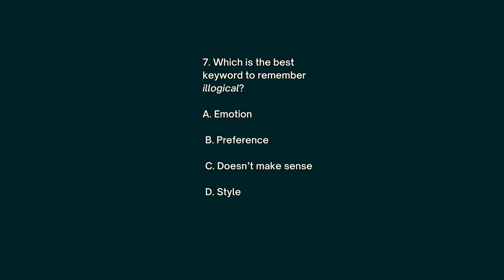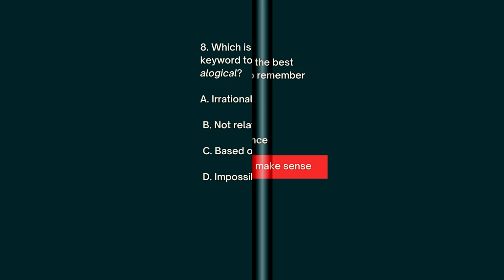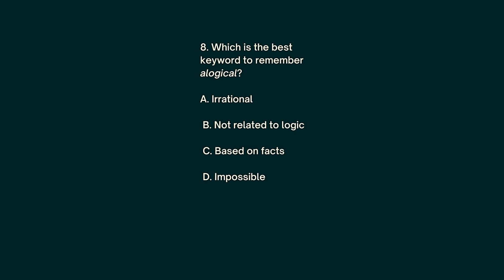7. Which is the best keyword to remember illogical? A. Emotion. B. Preference. C. Doesn't make sense. D. Style. The answer is C. Doesn't make sense. 8. Which is the best keyword to remember alogical? A. Irrational. B. Not related to logic. C. Based on facts. D. Impossible. The answer is B.